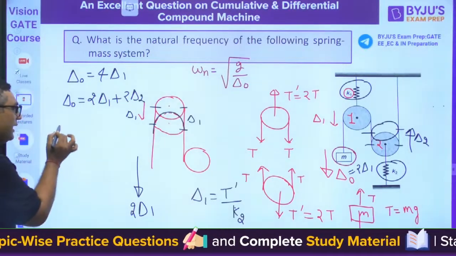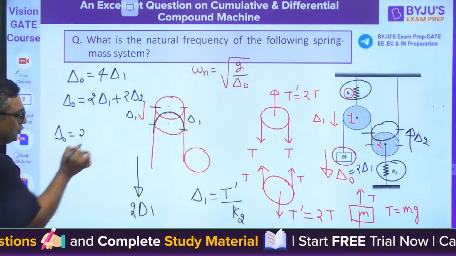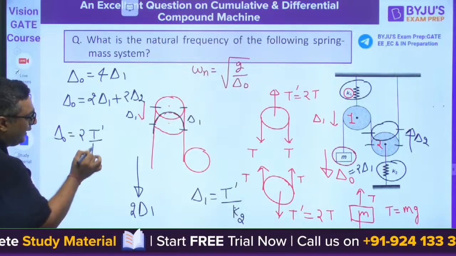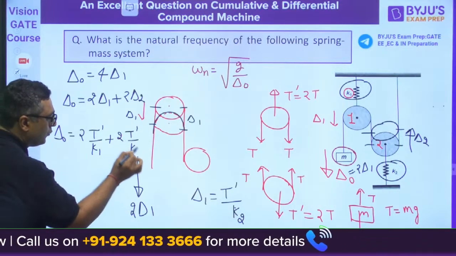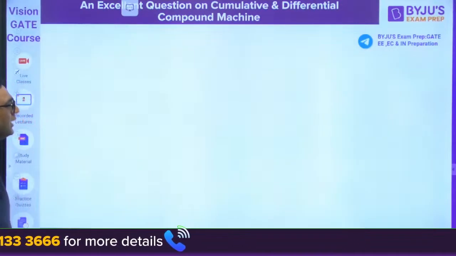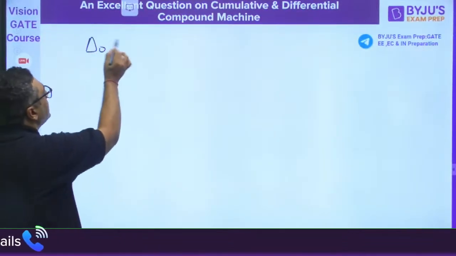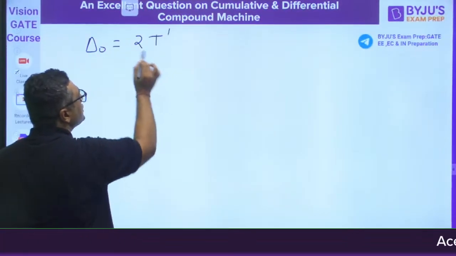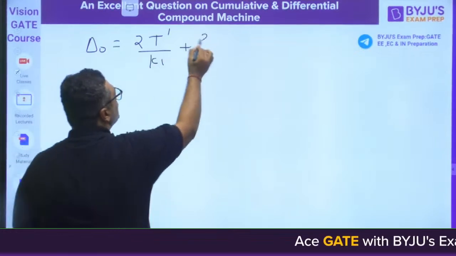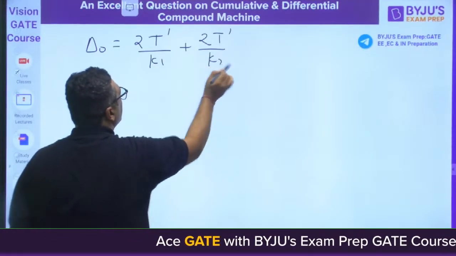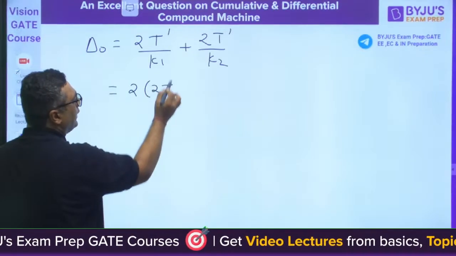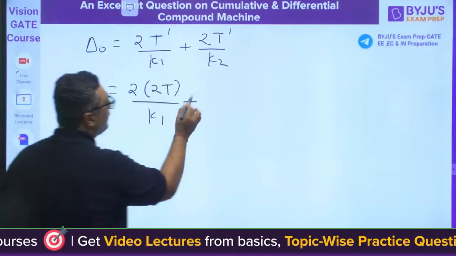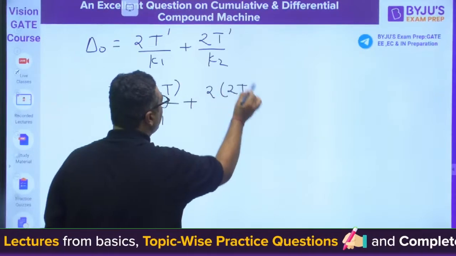Then you can write this delta naught as 2 delta 1, which is 2T dash by K1, plus 2T dash by K2. You know 2T dash is T, so it is 2T by K1 plus 2 into 2T by K2.